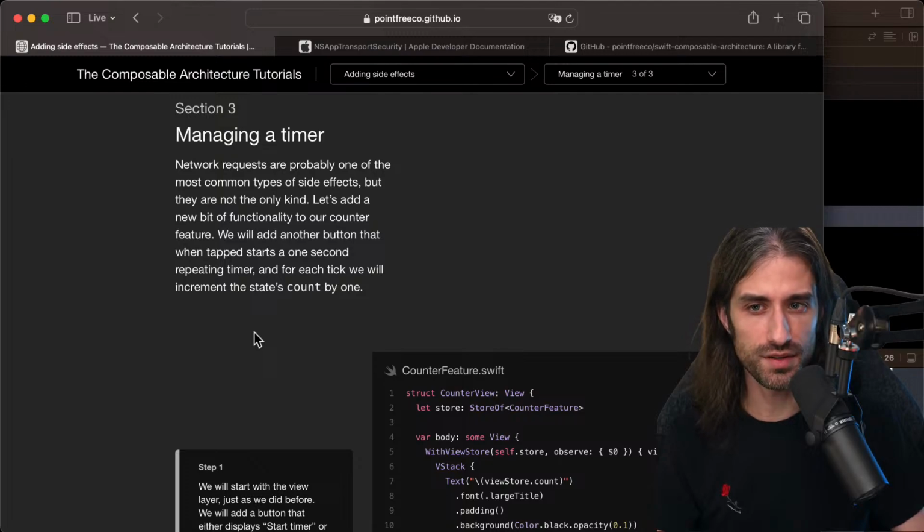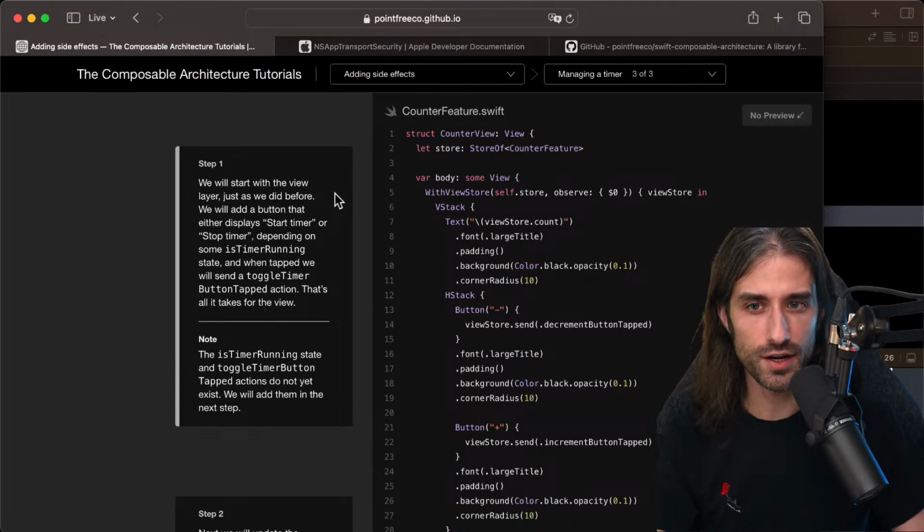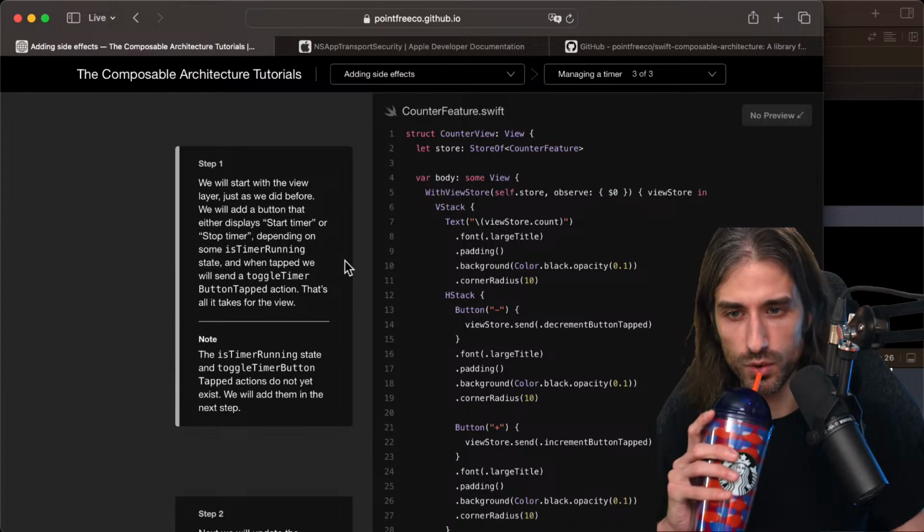We will add another button that, when tapped, starts a second repeating timer, and for each tick, we will increment the state's count by 1. So we will start with the view layer, just as we did before. We will add a button that either displays start timer or stop timer, depending on some isTimerRunning state. And when tapped, we will send a toggleTimerButtonTapped action. That's all it takes for the view.